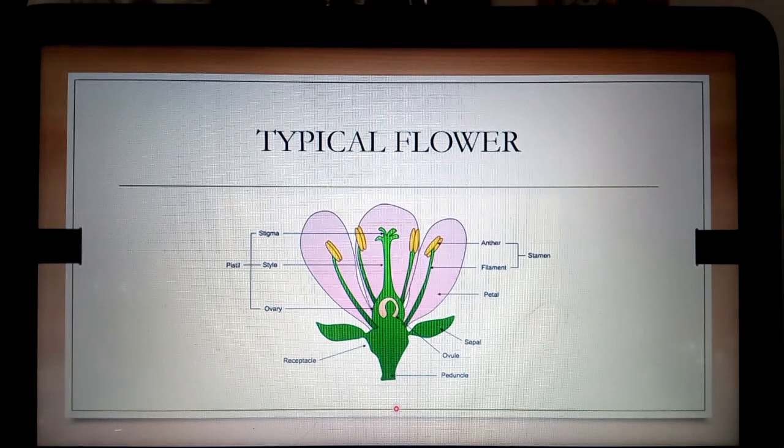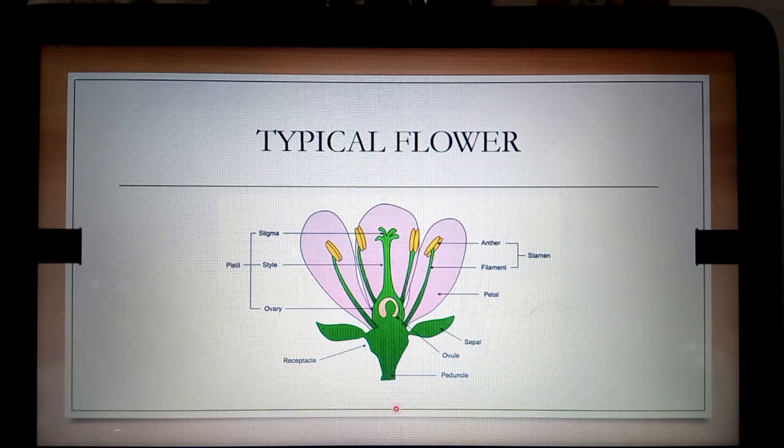Stamens and carpels are the male and the female reproductive whorls respectively. The anther of the stamen and the ovary of the carpel produce microspores, commonly called pollen grains, and megaspores, which develop into the male and female gametophyte respectively.